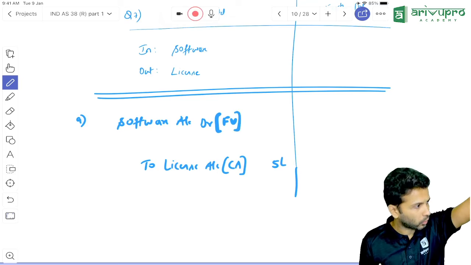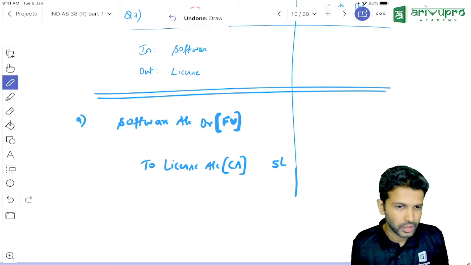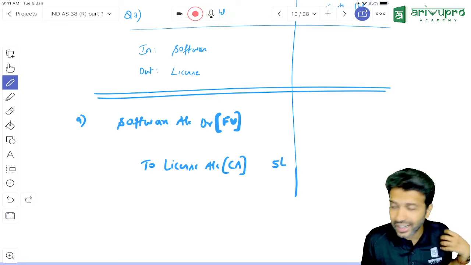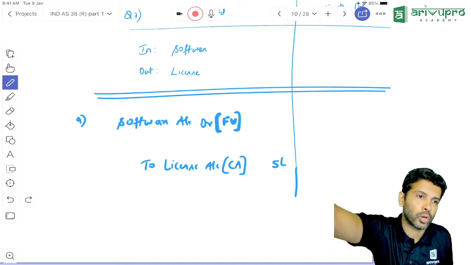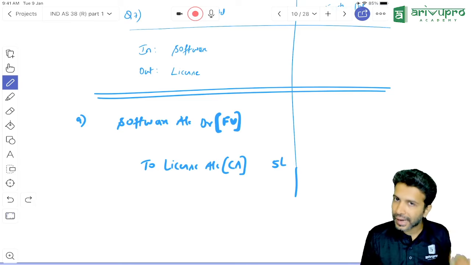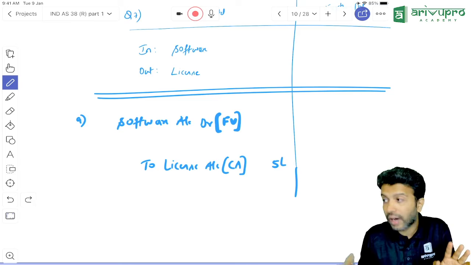Fair value. Now the only question is which asset's fair value you have to use. IND AS again tells the same thing. You can use the fair value of the asset coming in or the fair value of the asset going out, whichever you can find out more clearly. That's what IND AS says. But practically, as well as for our examination, we will always prioritize our assets.